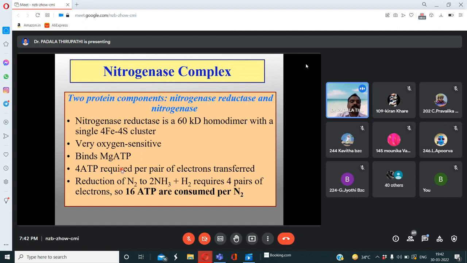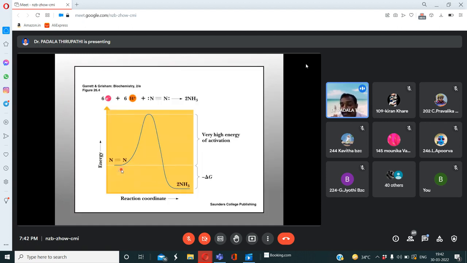Of ATPs consumed. 1 mole of nitrogen or dinitrogen. See here, this is a chemical equation. 16 electrons and 16 protons. So this biochemical energy is required here, because of the triple bond present between the two nitrogen atoms.